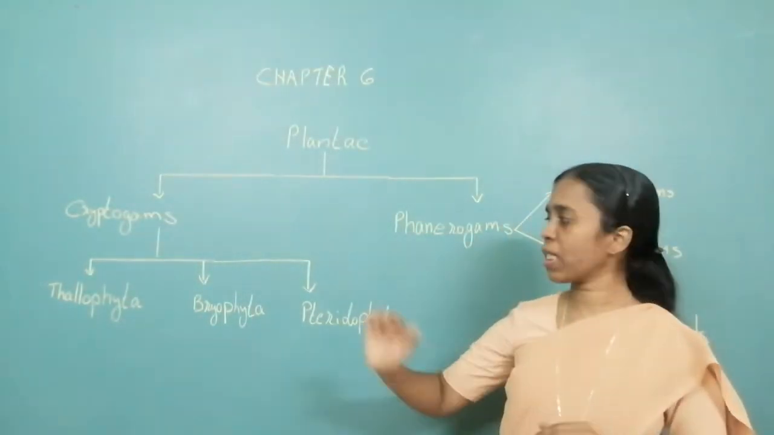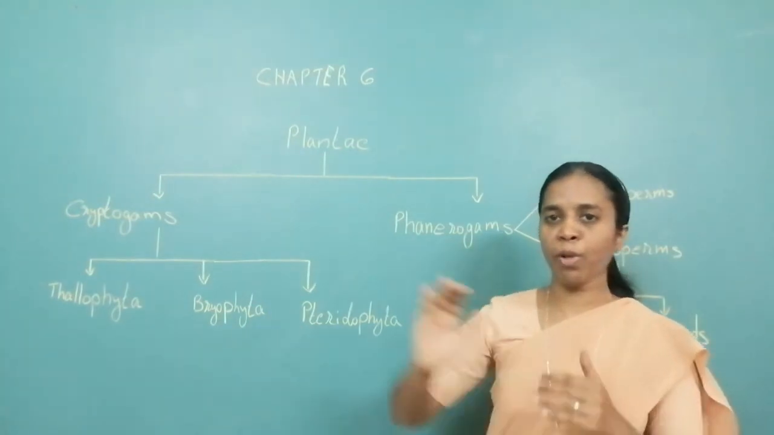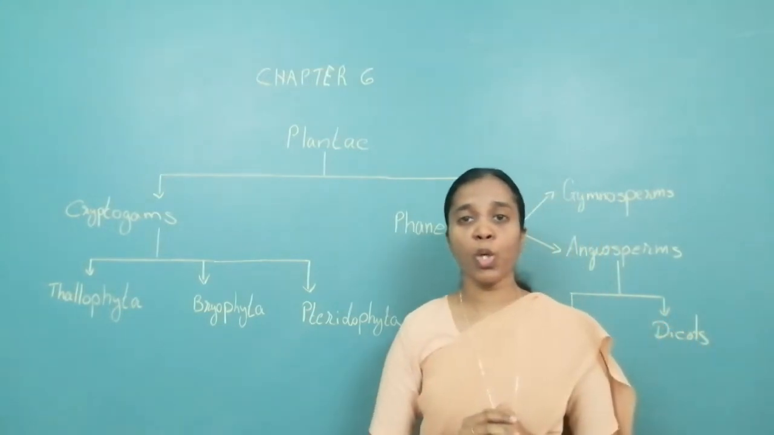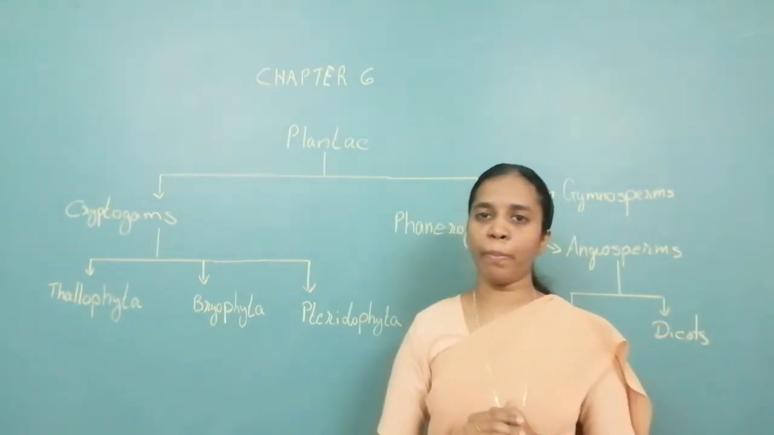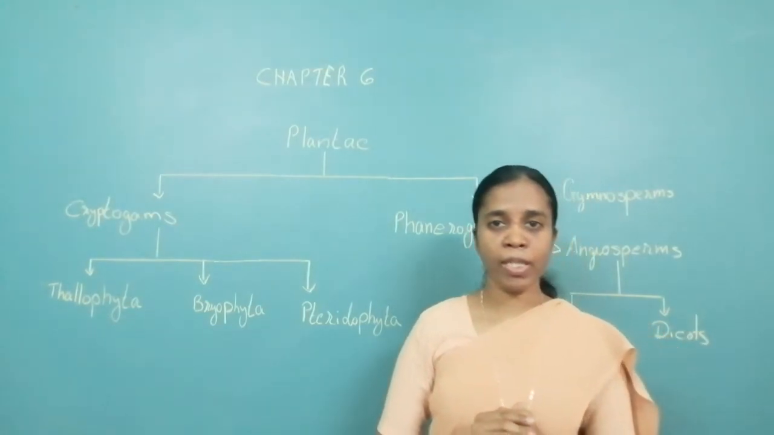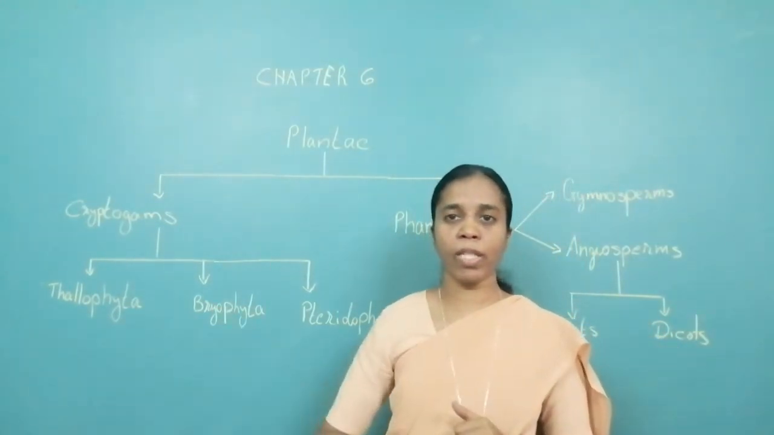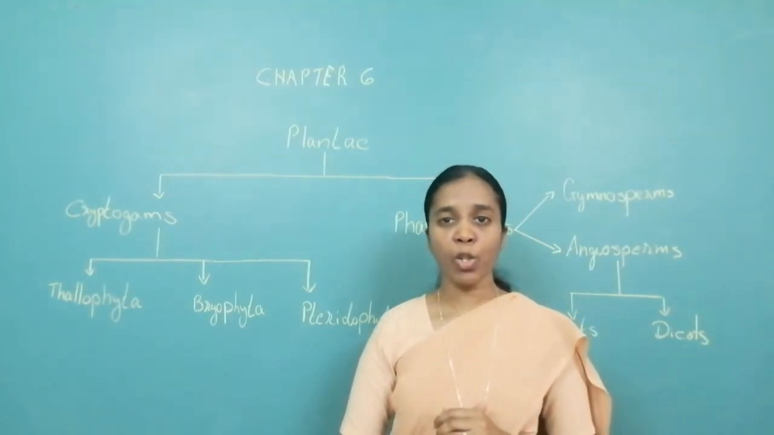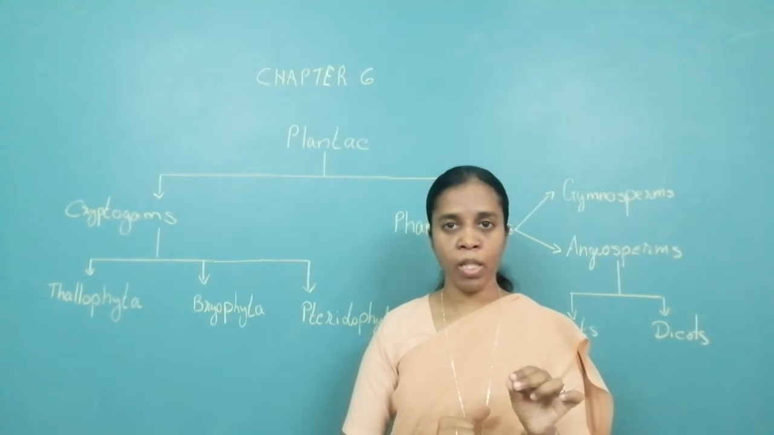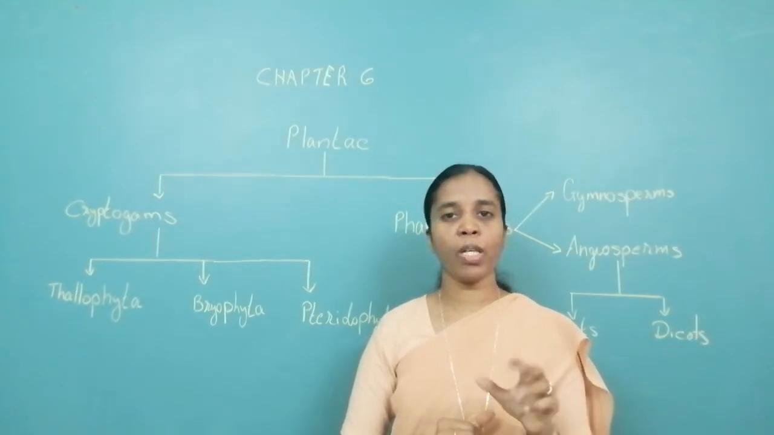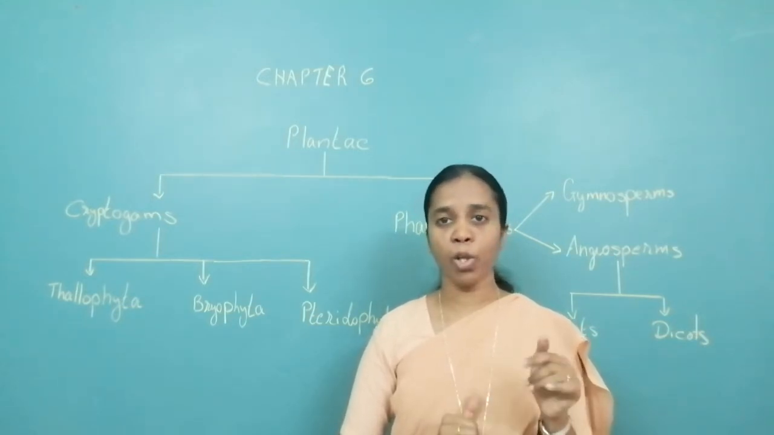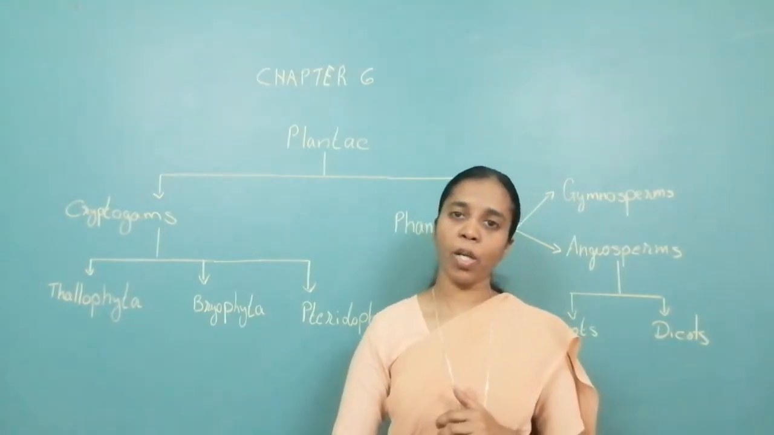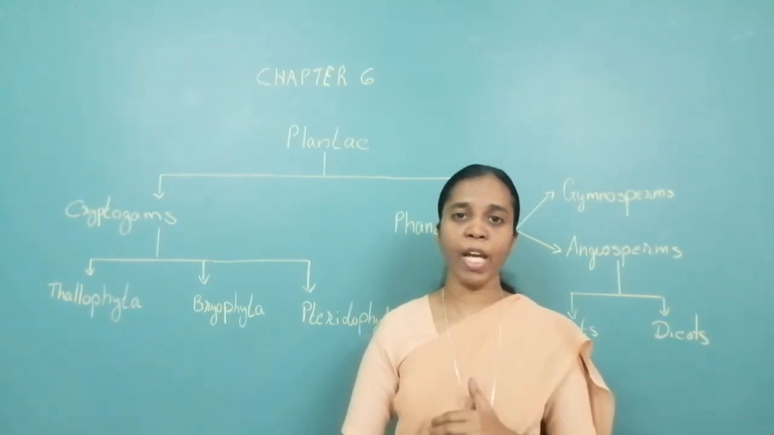Okay. Now next is Bryophyta. They are a little more advanced than the Thallophyta. Bryophyta is also known as the amphibians of kingdom Plantae. You know why they are called amphibians? Amphibians can live in water as well as on land. They are called amphibians because they grow in moist soil and they need water for reproduction. That is why they are called amphibians.